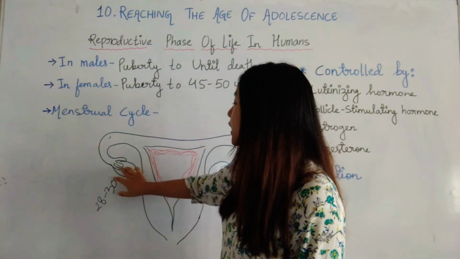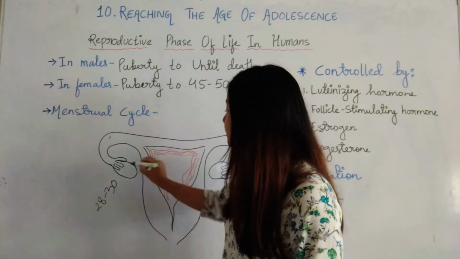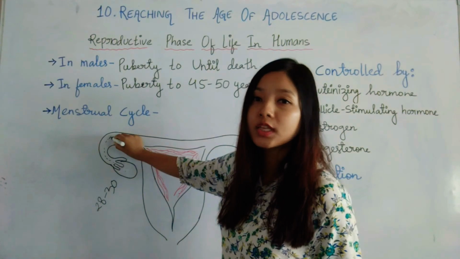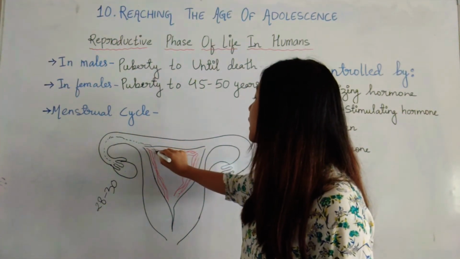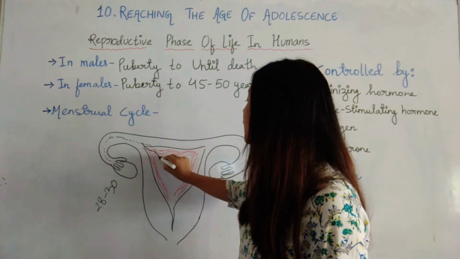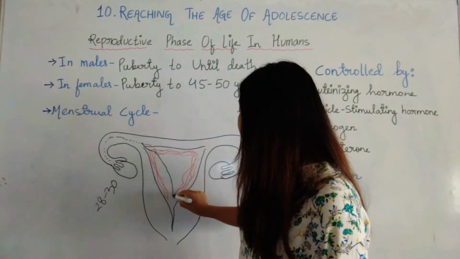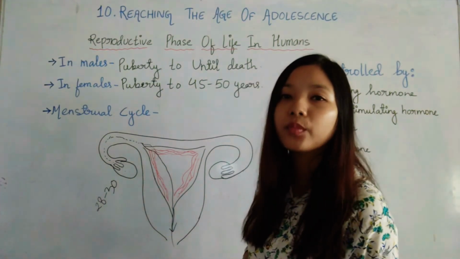When the egg is released, after 28 to 30 days, and the egg comes here but no fertilization takes place, then simply the egg will not implant. It will directly flow away out of the female body.